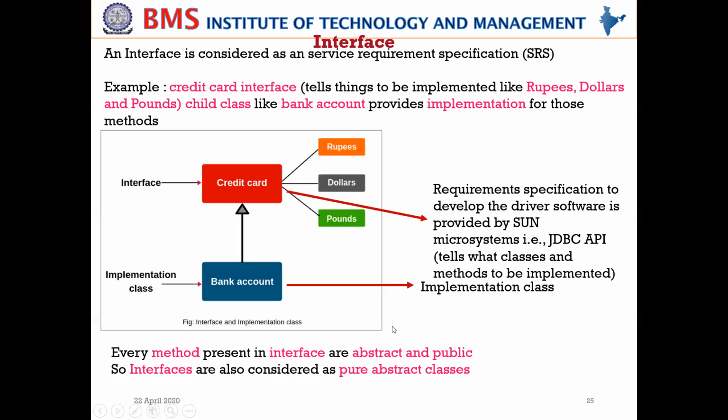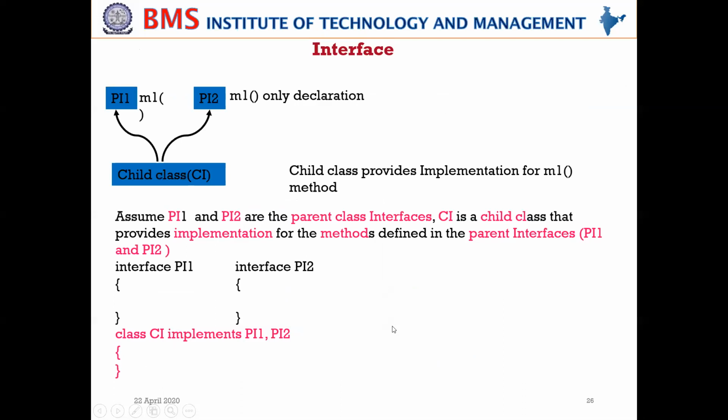Hope you have understood what exactly an interface is by this time. As I was telling you, an interface contains only the declaration of the methods and no implementation. Now the question is, who provides the implementation details? It's the responsibility of the child class to provide the implementation details. Now, let us go to the implementation details.